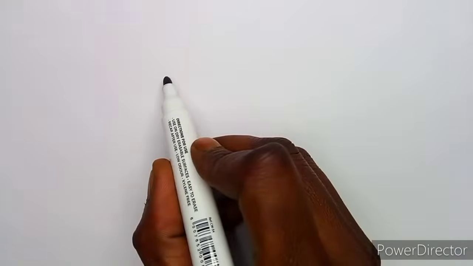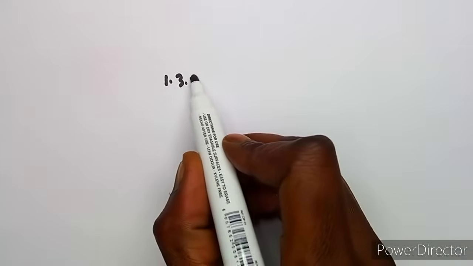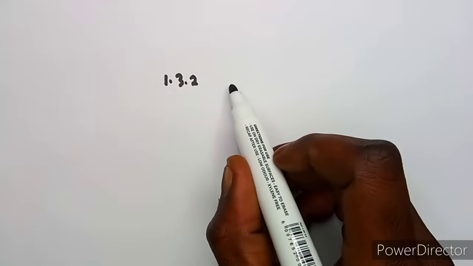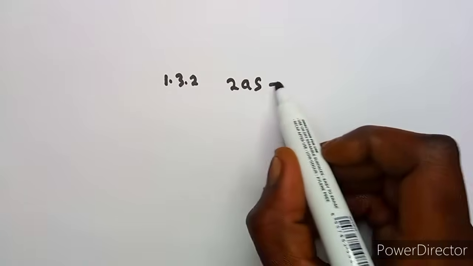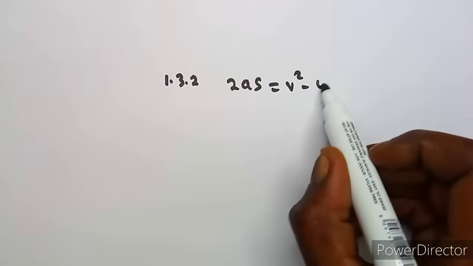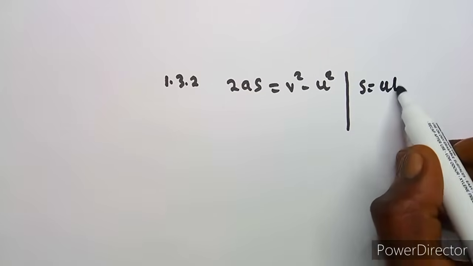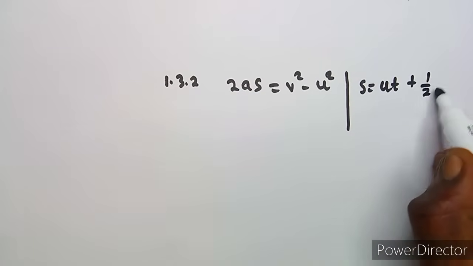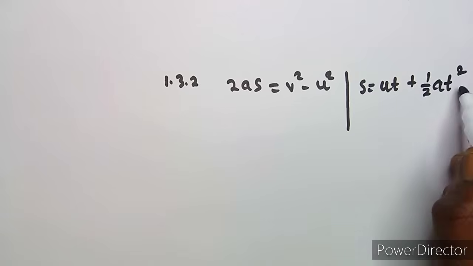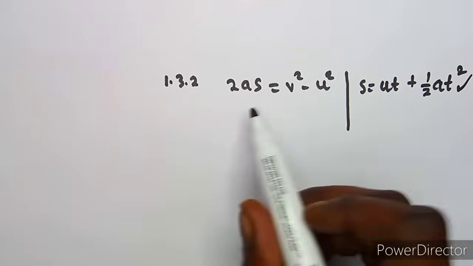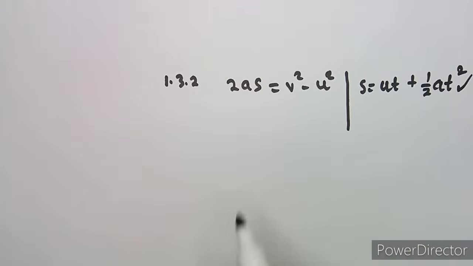There are many formulas you can use, so I'm just going to take this one. Remember that 2as is equivalent to v squared minus u squared, and also s is equivalent to ut plus half at squared. You can use either formula, and it must give you the same answer.